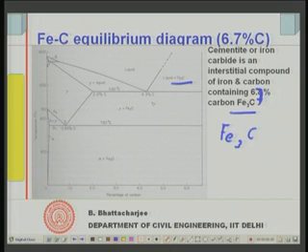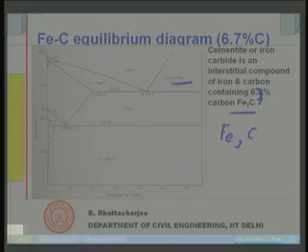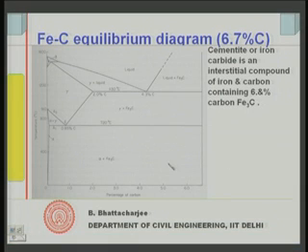So, we said that while alloying there could be an intermediate second phase or compound formation. This is the compound Fe3C that forms in this range. So, you have liquid plus Fe3C here, gamma plus Fe3C here, and alpha plus Fe3C here. Let us see the properties of Fe3C. Fe3C is extremely hard and brittle.